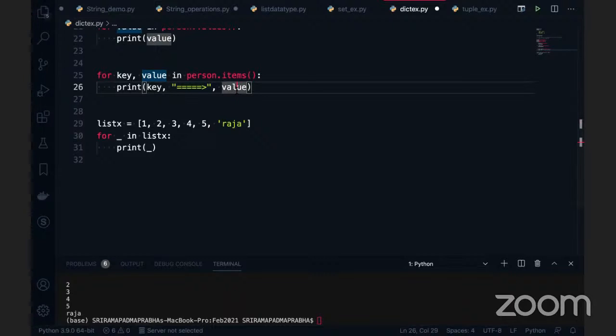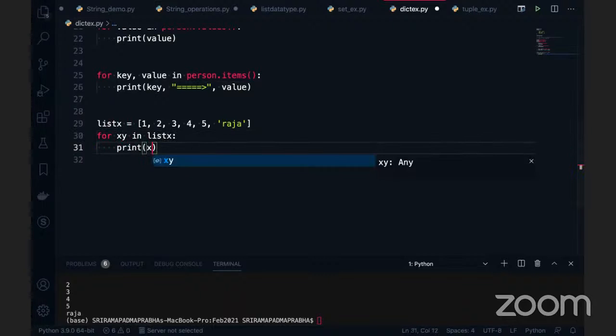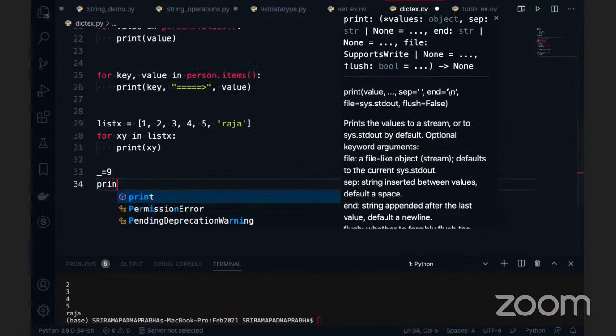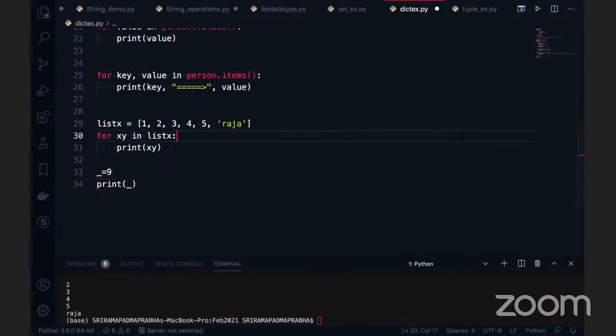Why not other operators or other symbols? Alphabets can be taken here. Okay, you can take x, y. You can print x, y. Not an issue. Go and study the Python variables. How can variables be declared? Can I use underscore of x is equal to 3? Can it be possible? Can I use the underscore of 8? Underscore is equal to 9. Hey, what is this? Did you know about this? If I'm going to print this, if I'm going to execute this code, we got 9.